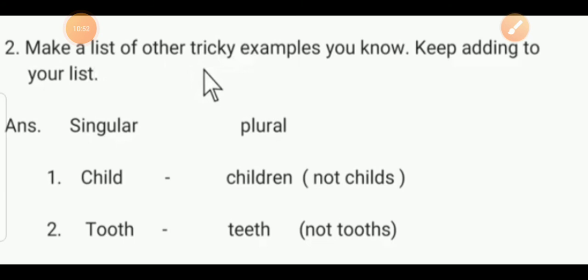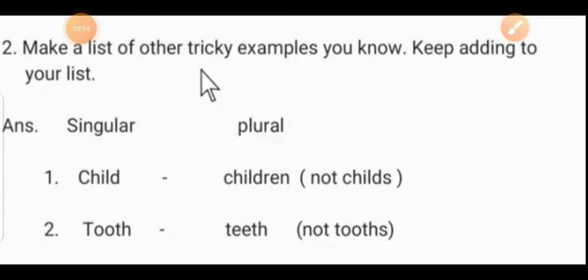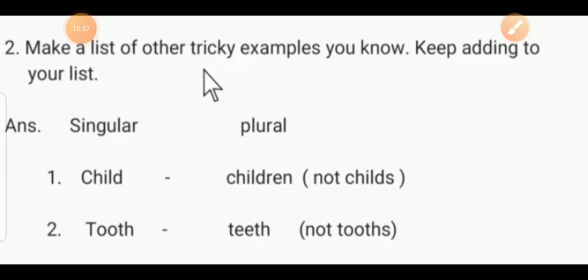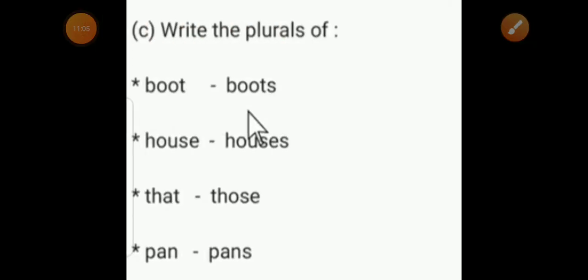Tooth. Tooth is a singular form, but teeth is a plural form. Here we are not adding s. Like in our previous question, you see boot, boots, house, houses, that, those, pan, pans.